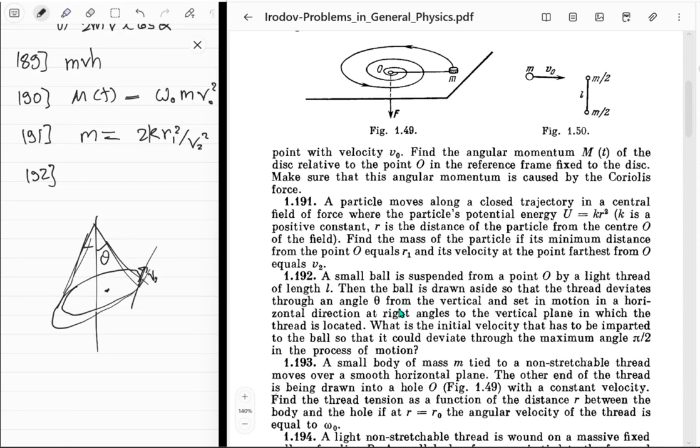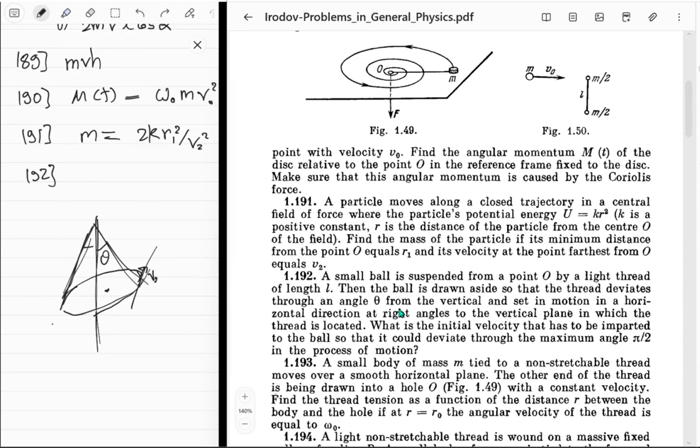Yeah, this is how the trajectory might be. And then this angle theta is actually more than half of the angle, which is like pi upon 4. Okay, because it's going to deviate by 90 degrees, right? So then this must be 90 degrees.